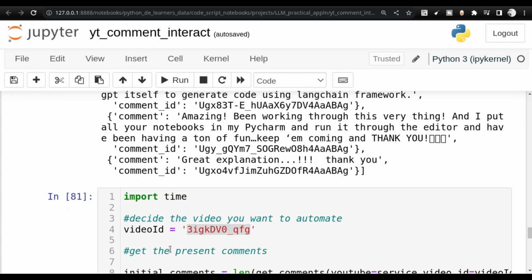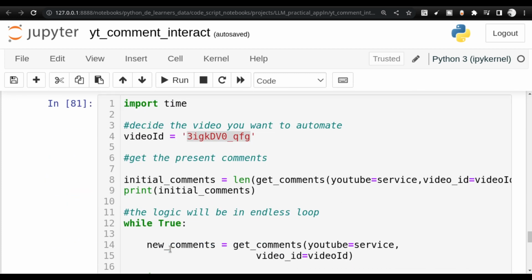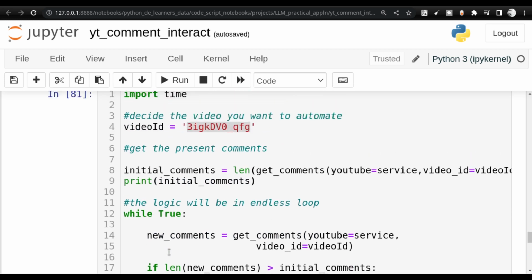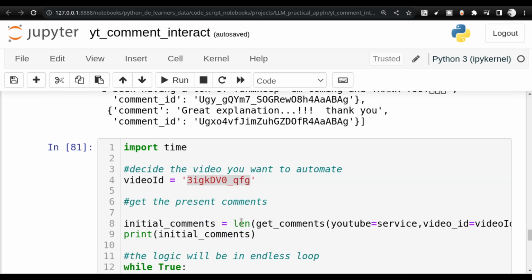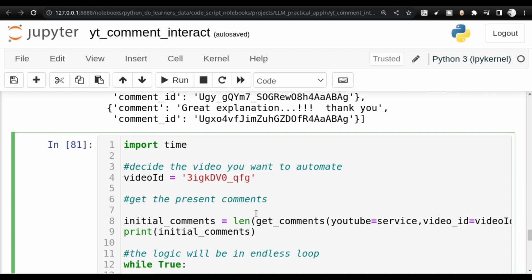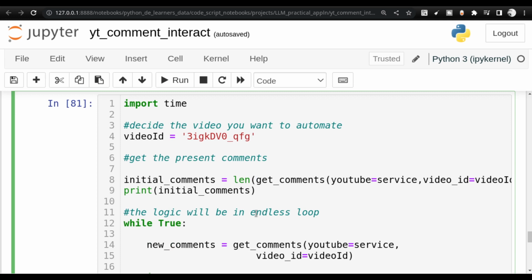So now comes the step. What is the logic that I'm going to use? I will first of all get the initial comments. So I will use the get comments function, and I will get all the comments that are present currently for this particular video ID, that I already showed you guys. If I execute that, I will get to know how many comments there are.